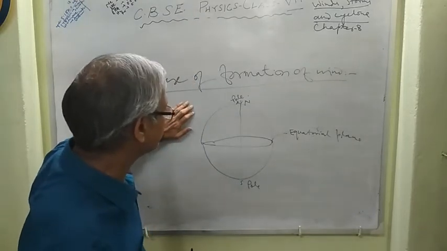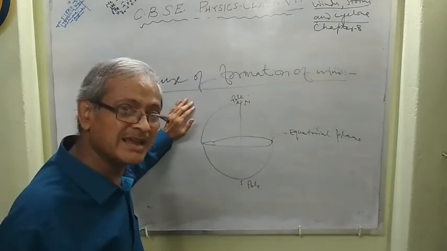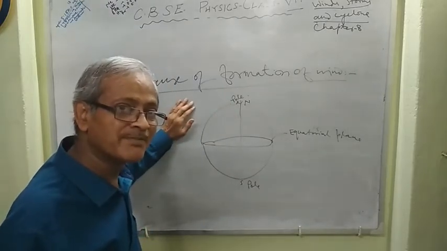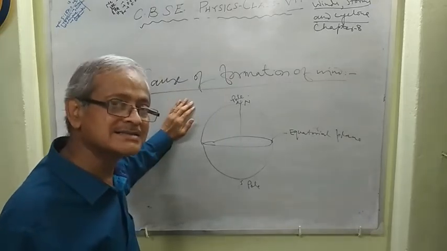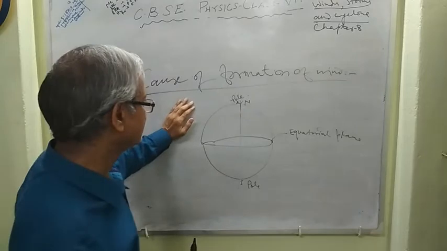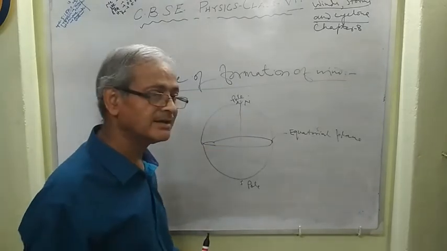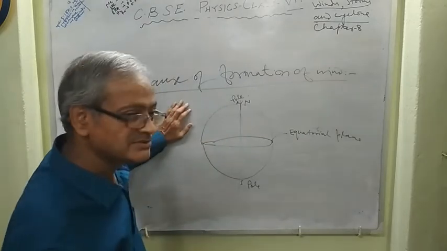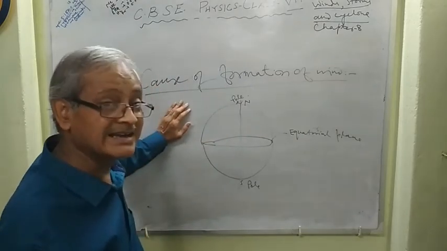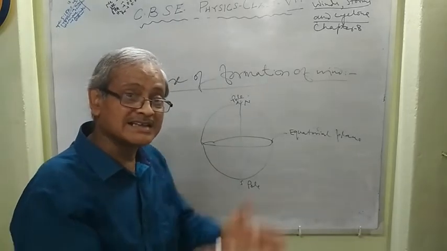For this reason, the air at the poles, being cold, is heavier than the air at the equatorial region. In this region, air becomes hot and hence lighter and rises up.